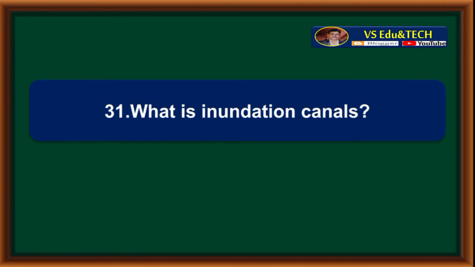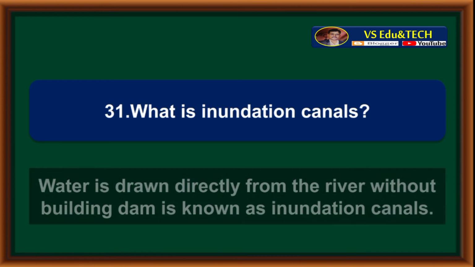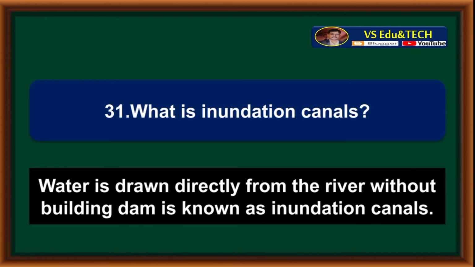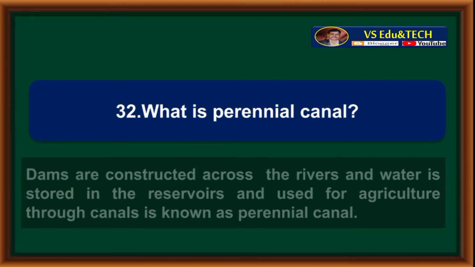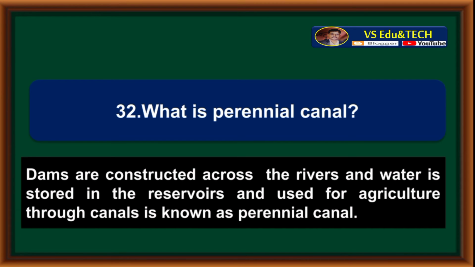What are inundation canals? Water drawn directly from the river without building a dam is known as inundation canals. What is a perennial canal? Dams are constructed across the rivers and water is stored in the reservoirs and used for agriculture through canals, which is known as a perennial canal.